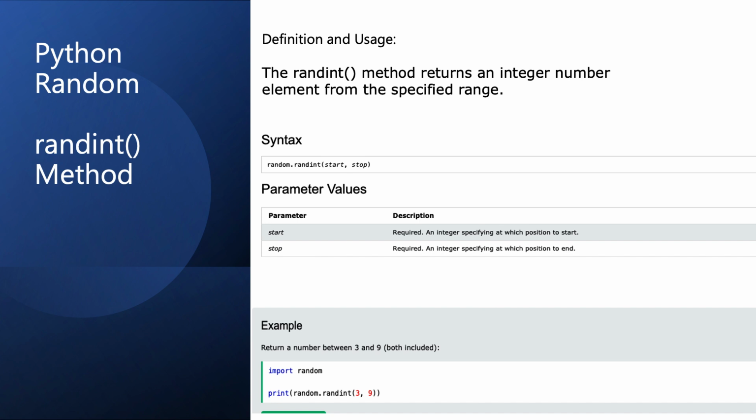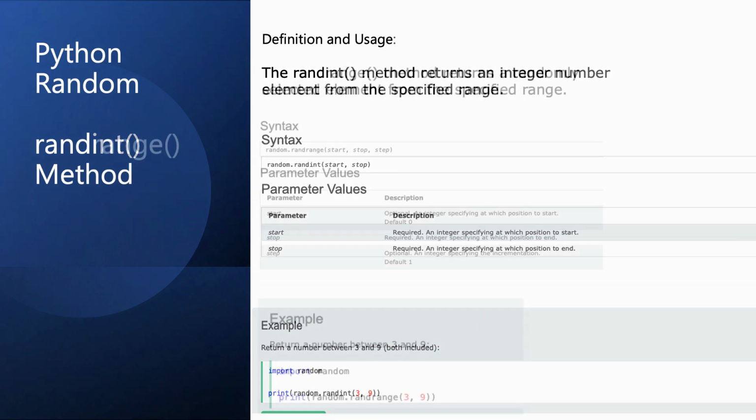So the randint method is a versatile and easy to use tool that can be employed in a variety of programming tasks which require random integer generation. Its straightforward functionality and the inclusive nature of the range make it a go-to choice for developers needing to introduce an element of randomness into their Python applications.